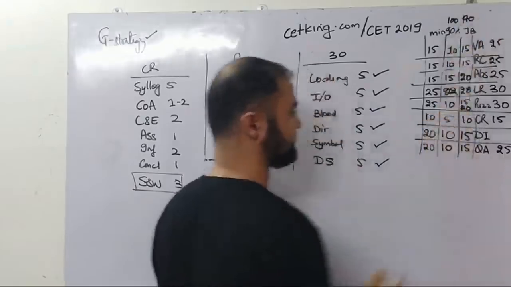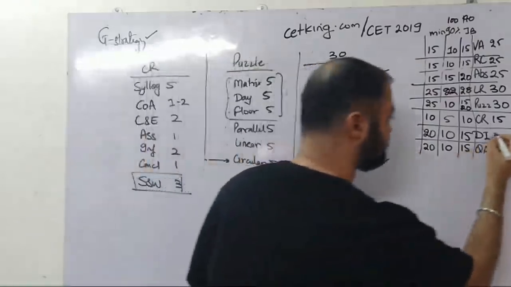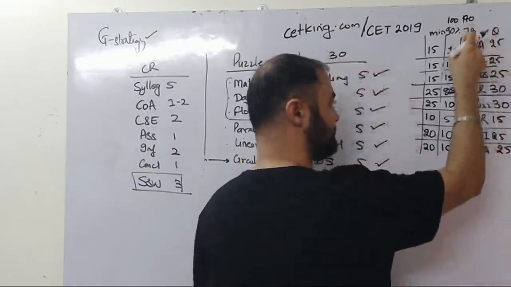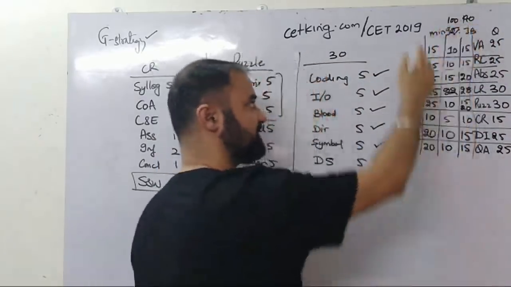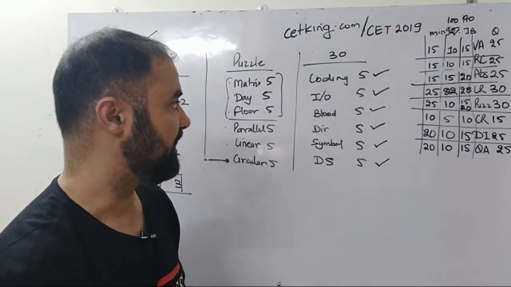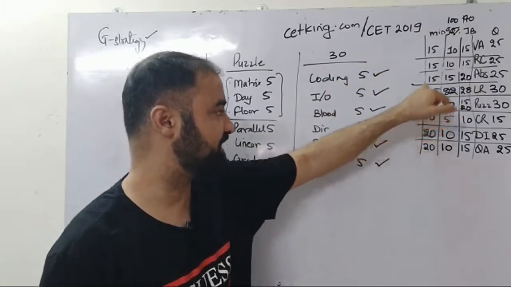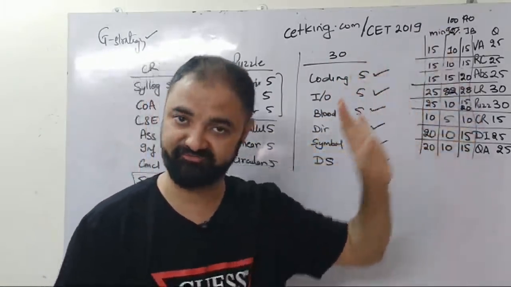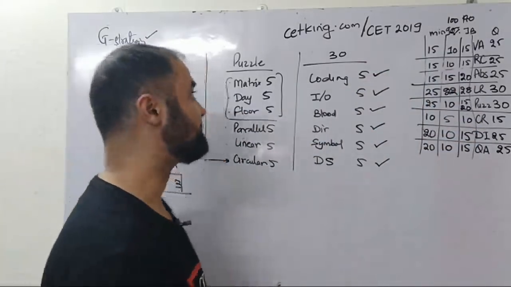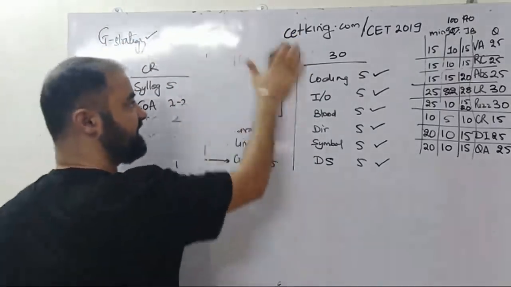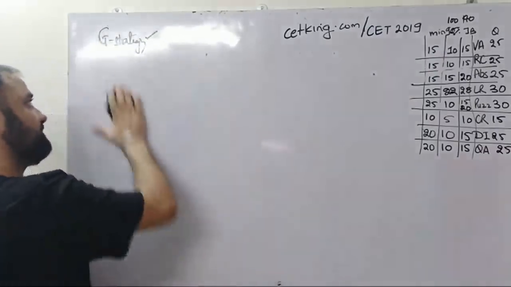Time, ideal time 10 minutes. So this is your final chart here. Number of questions, target score for JB, target score for 90 percentile or 95 percentile, which is top 10 colleges, and the time breakup. If I follow this time breakup, I still have 5 minutes left. That 5 minutes I can use either in logic or in puzzle or wherever you want to use. So that's your total typical breakup for the paper. Those who have joined us late, download this paper from cetking.com/CET2019 so that you can understand what are the changes which are happening.